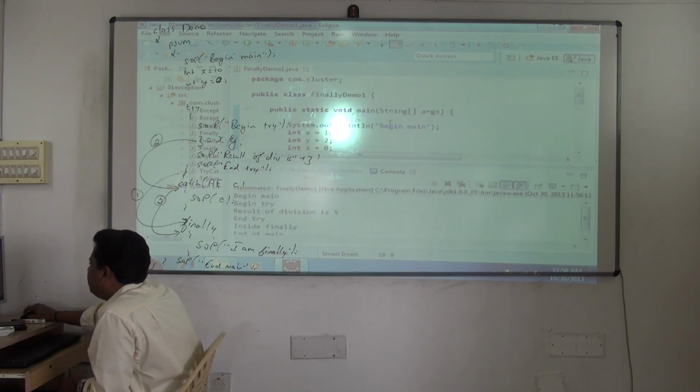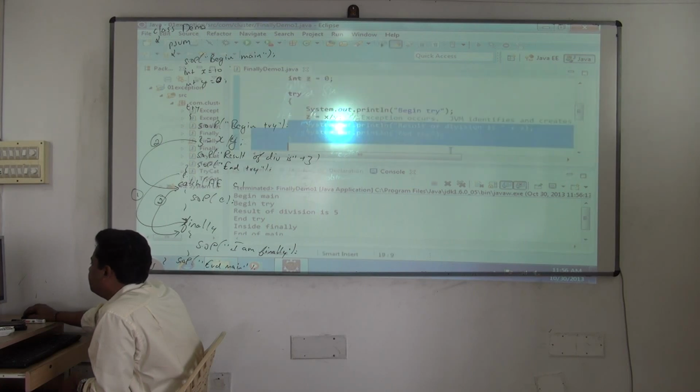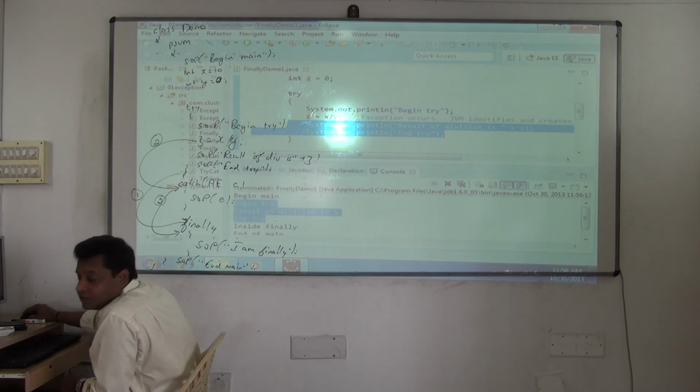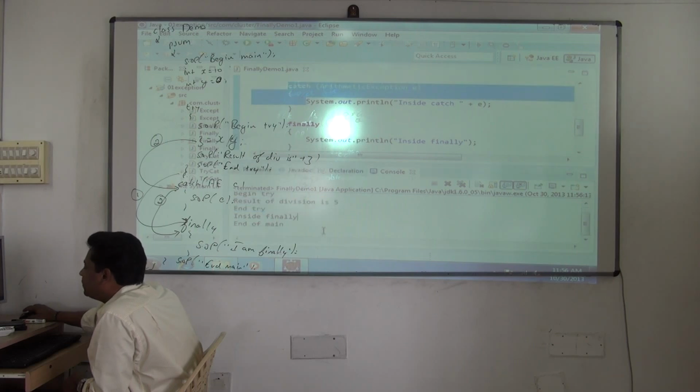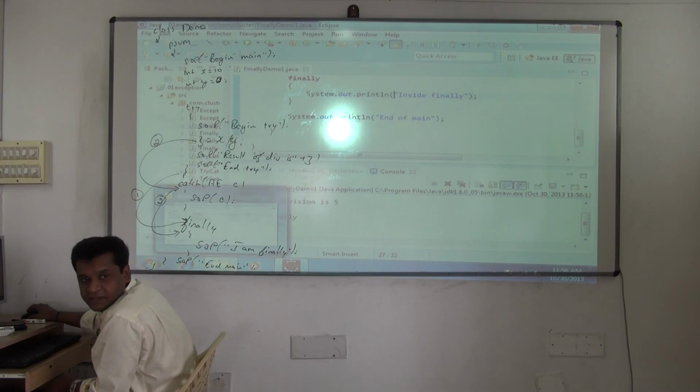So begin main, main begins execution. Then it will come to begin try, result of division. This try block has completed execution. See, begin try, end try finishes execution. Then catch is not executed. Inside catch, did it print? No. But inside finally got executed, and end of main gets executed.